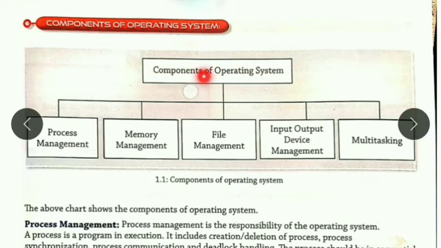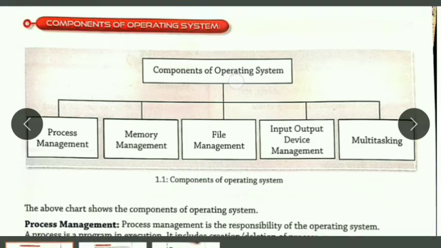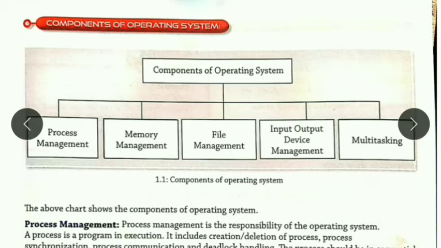What are the components of operating system? Here are the 5 components of operating system. Number 1 is process management, then memory management, then file management, then input output management, and multitasking. Now first of all you have to understand the components of the operating system. It means that what is the work of operating system. First it manages the process.